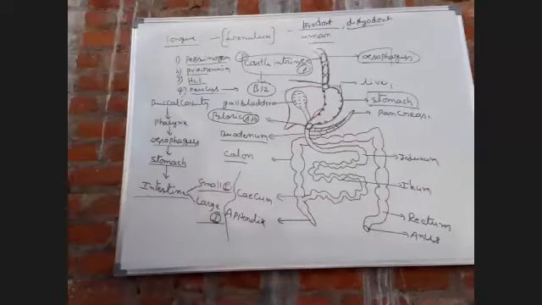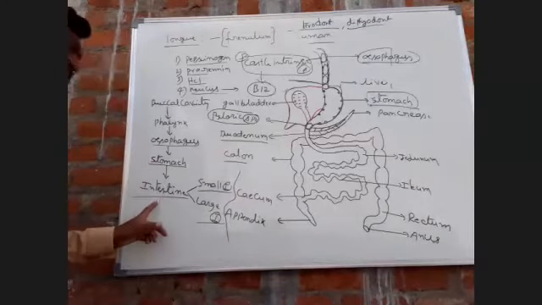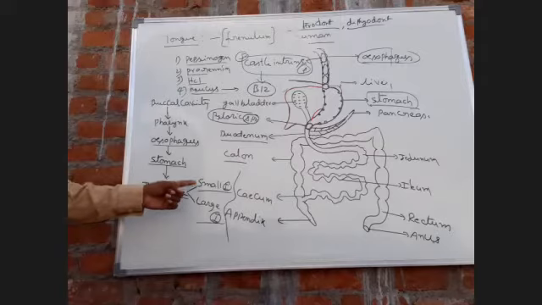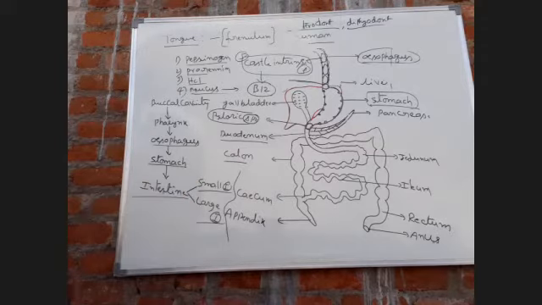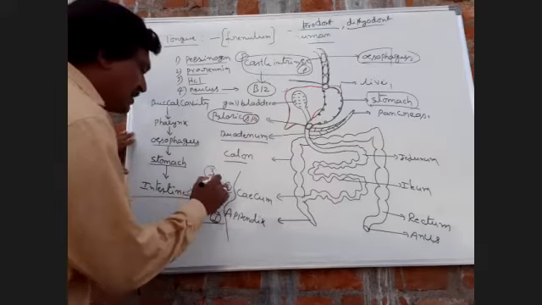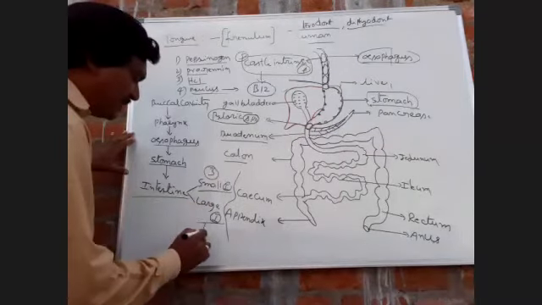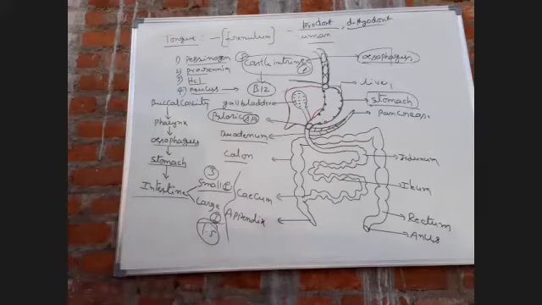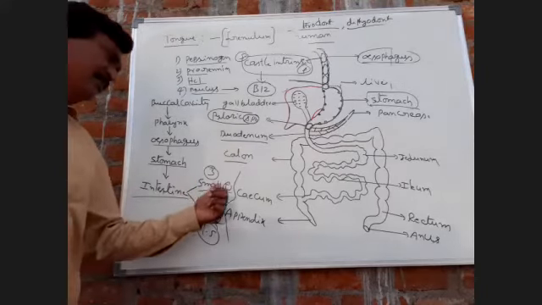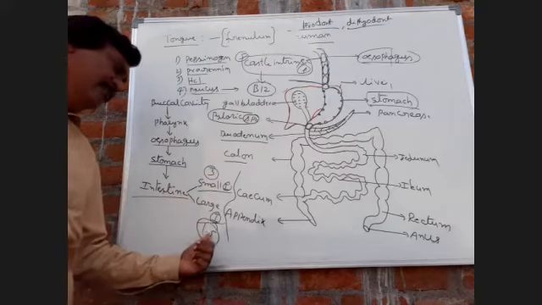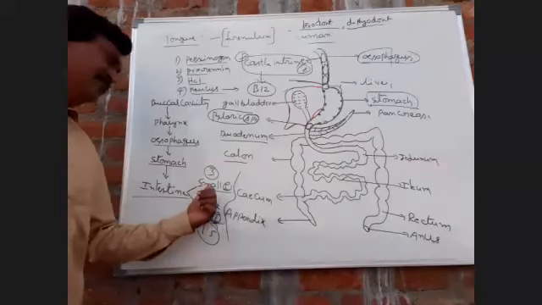Next, intestine. The intestine is divided into two types: small intestine and large intestine. The length of the small intestine is 3 meters. The length of the large intestine is only 1.5 meters. Come to the small intestine.